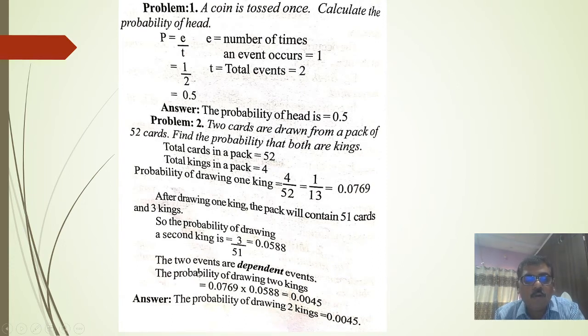0.0588. So the two events are dependent events, and therefore the probability of drawing the two kings will be the multiplication of the first and the second, that is 0.0769 into 0.0588, that is equal to 0.0045. Therefore the probability of drawing two kings from the 52 cards is 0.0045. Likewise you have to apply the multiplication rule.